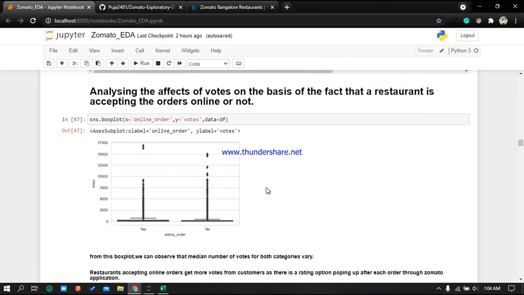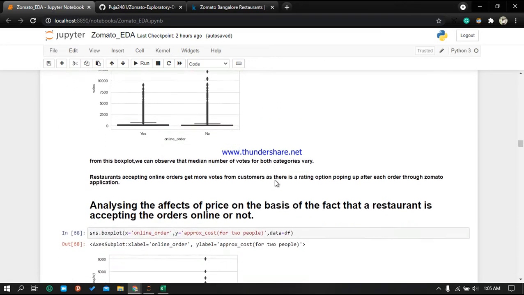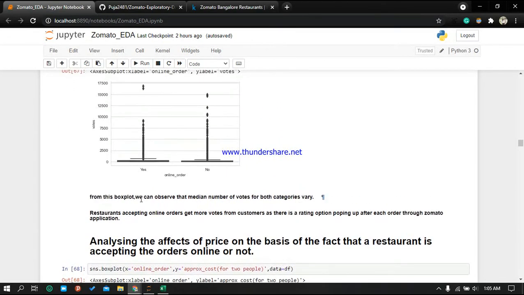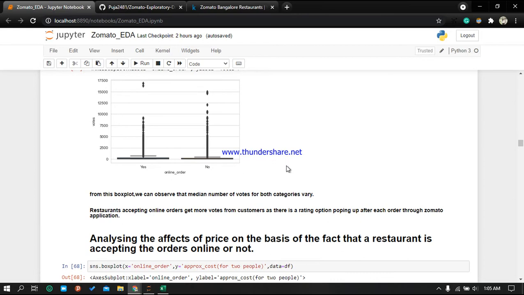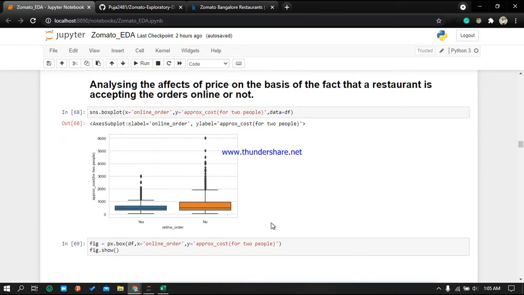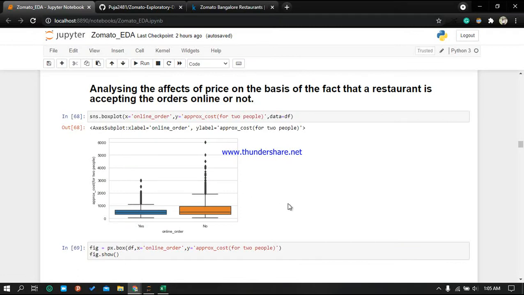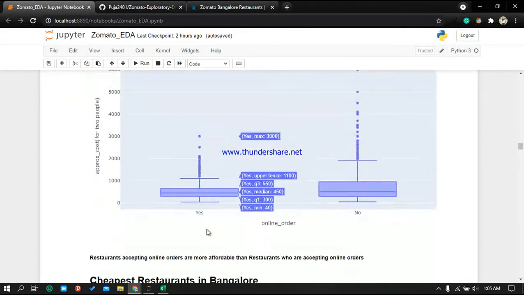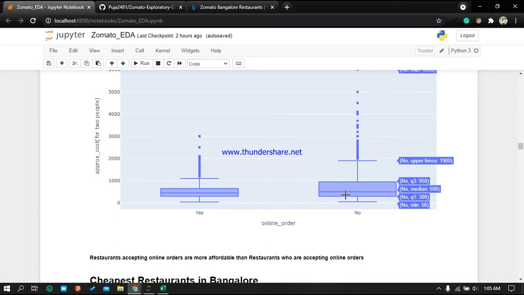Then again we are analyzing whether the votes get affected by whether orders are acceptable or not. So we see from this box plot that the median number of votes is almost the same for both categories, so it does not affect much. Similar thing we are having here. This is using the box plot. Then Plotly we are using, like see, upper fence is 1100, then we are having minimum 40, and for this also we are having some values.